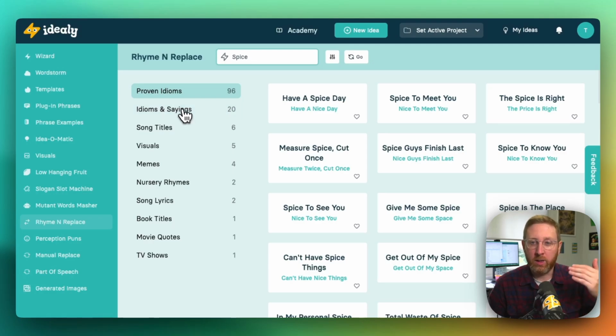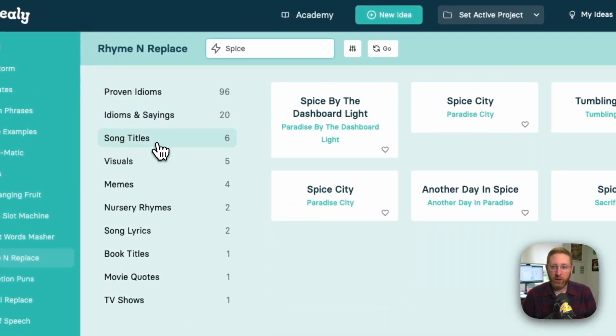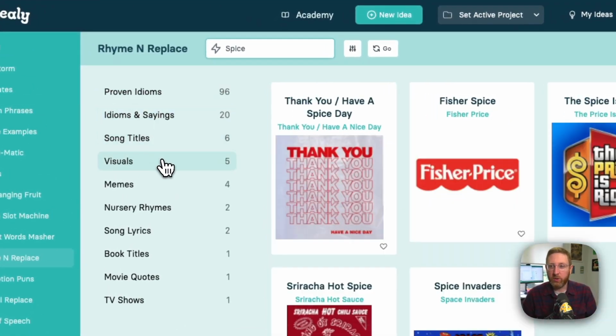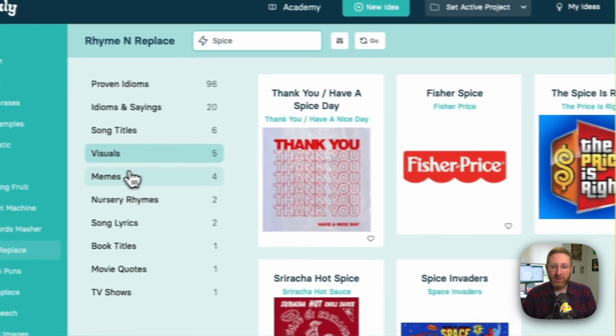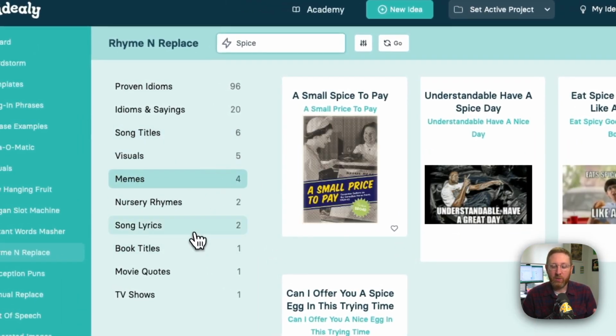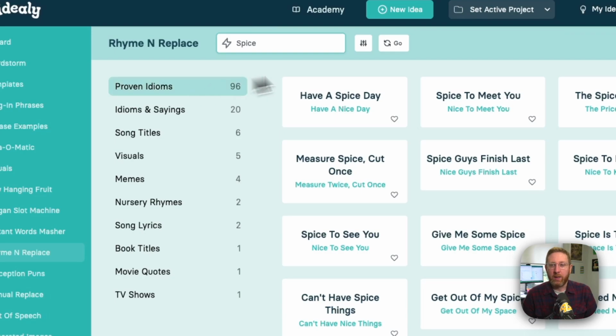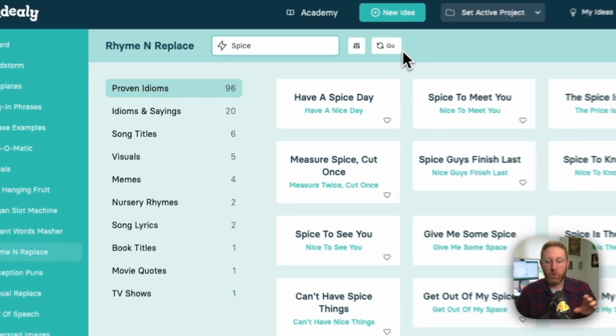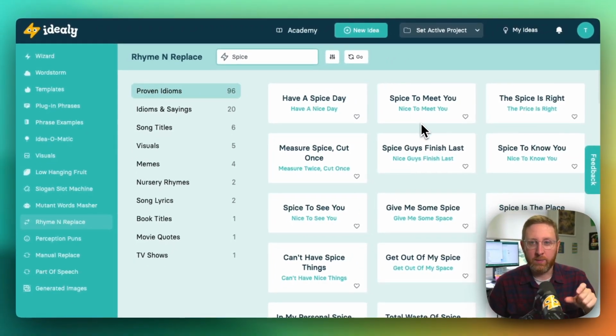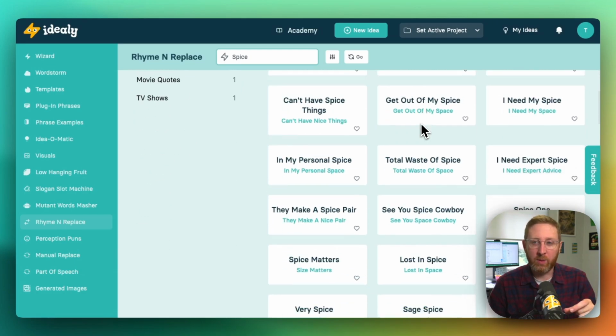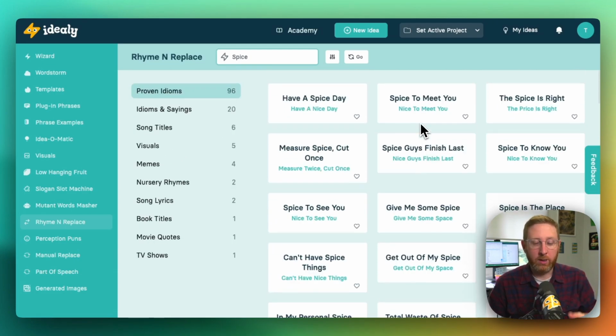So we've got idioms and sayings, we've got song titles, we've got visuals, we've got like Fisher Spice here, we've got memes, we've got song lyrics, and so on. So this is a great tool for when you want these kind of catchy one-liner little, rhyming pun-based ideas. And it's really an incredible fertile space, again, to find great one-liners for your headlines, for subheadings, and so on. So those are two of the main ones.